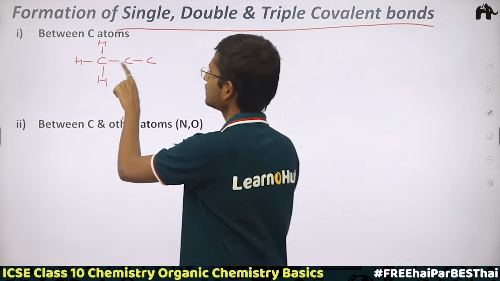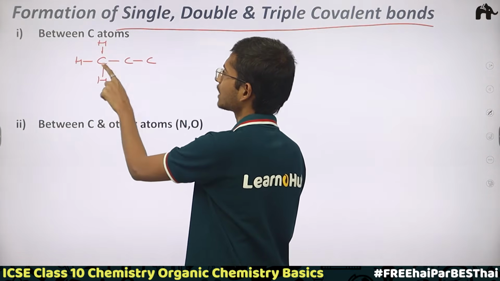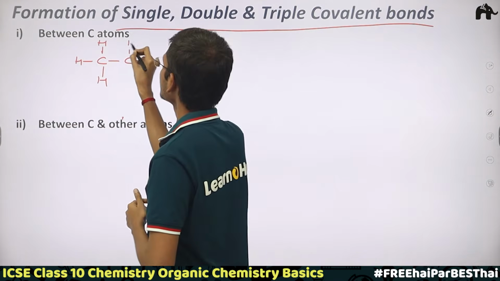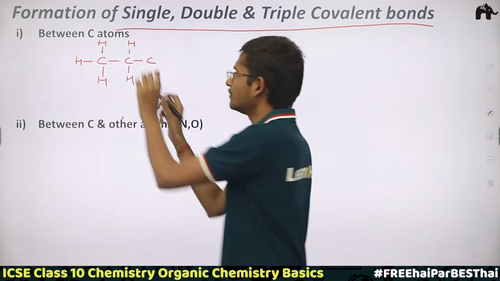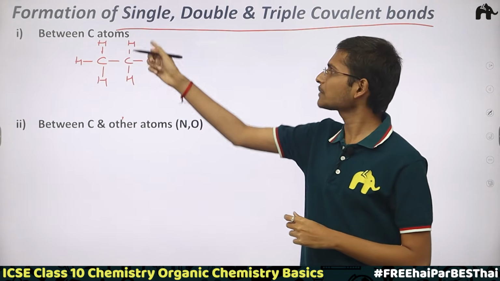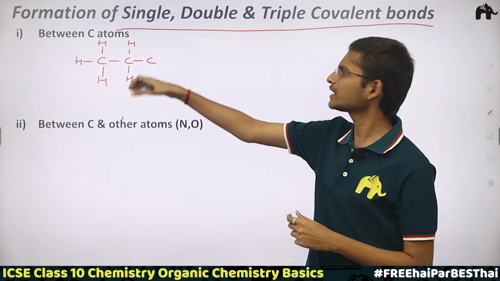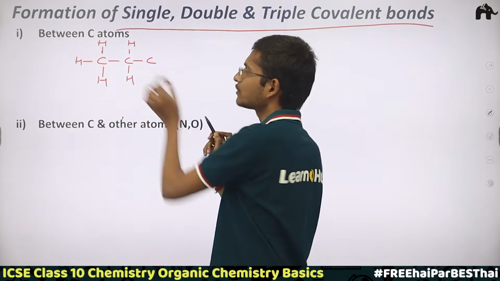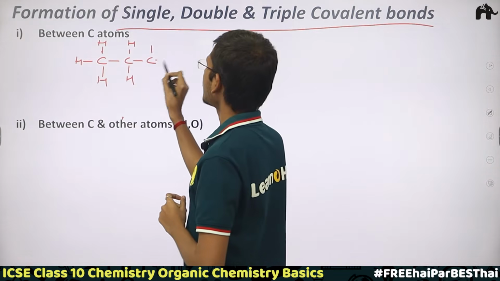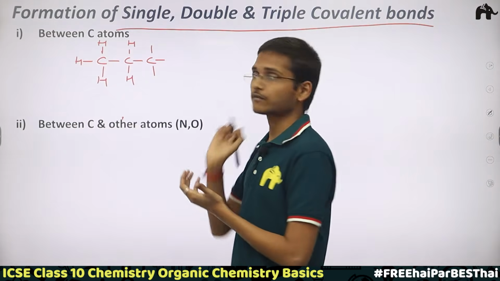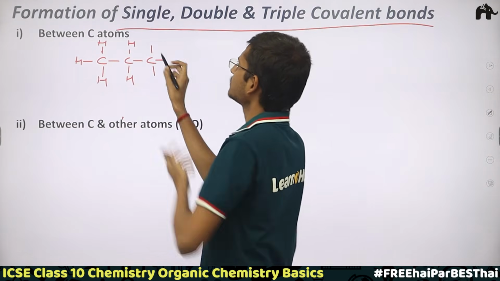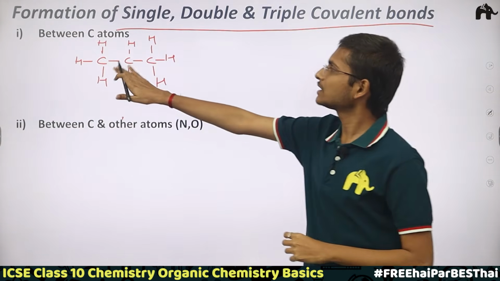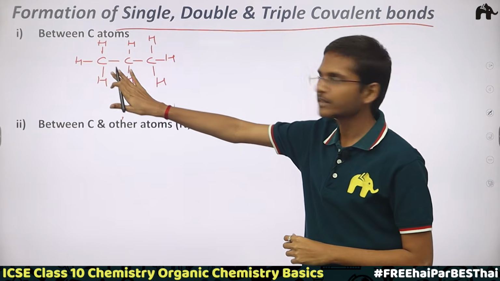In the same manner, see, this carbon is forming 2 covalent bonds with another 2 carbon atoms, but now we need to satisfy its valency as well. So I would make this carbon atom form 2 bonds with some other atom. I have taken a hydrogen atom, simple. And now this carbon atom is again forming 1 single covalent bond with this carbon. Another 3 bonds need to be formed to satisfy its valency as well, so I am taking another atom, for example hydrogen. In this way, a single covalent bond is formed between the carbon-carbon.